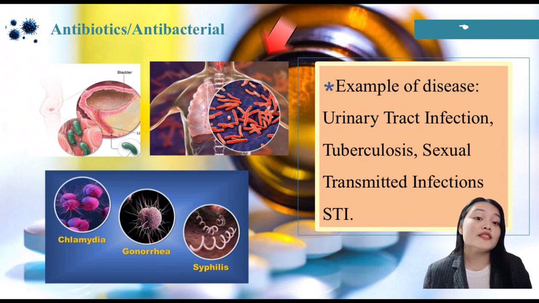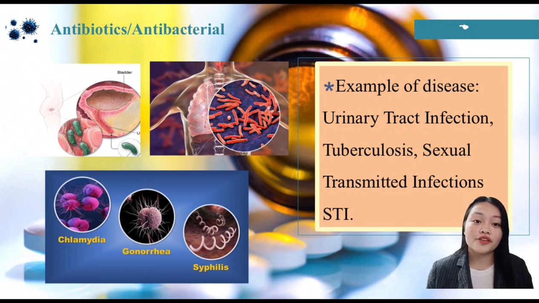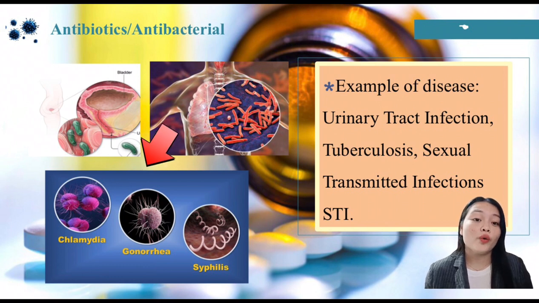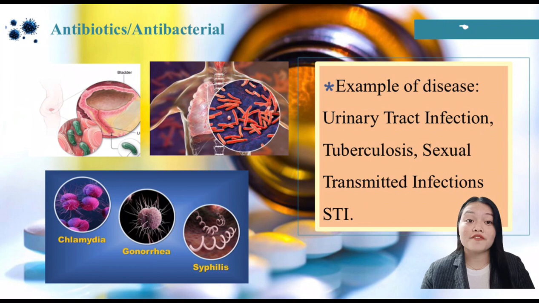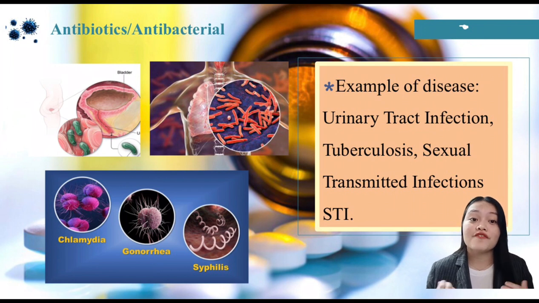Next photo is tuberculosis. It is caused by a bacterium called Mycobacterium and spreads from one person to another through air. And next is STI, or sexually transmitted infection, and there are some common bacteria in STI like chlamydia, gonorrhea, and syphilis. And there are specific antibiotics that are effective in curing these infections.